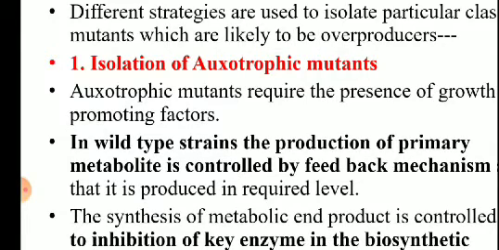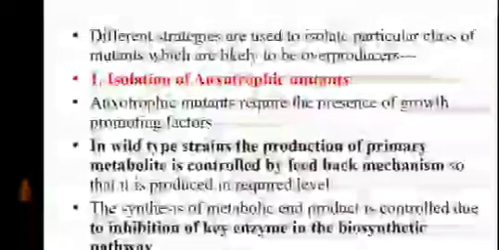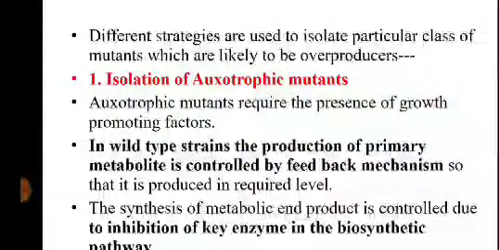They are nutritionally deficient organisms that require certain nutrition for growth. A biochemically deficient organism requires a particular nutrient in the medium. If that growth promoting factor is absent in the medium, the organism will not grow. So that is an auxotrophic mutant.